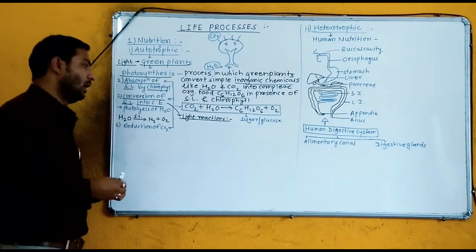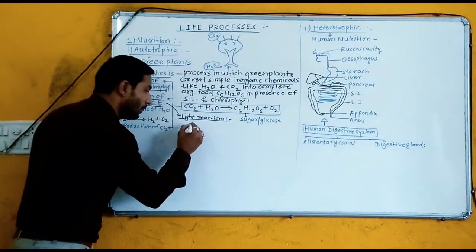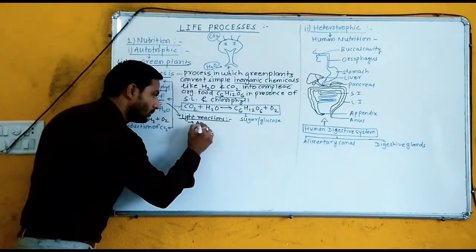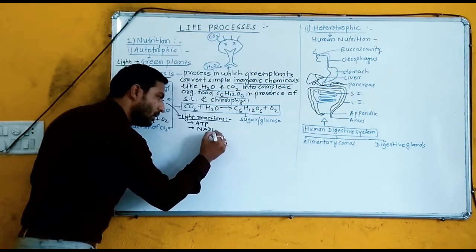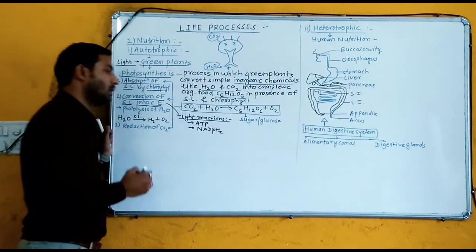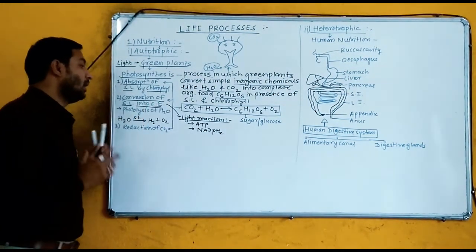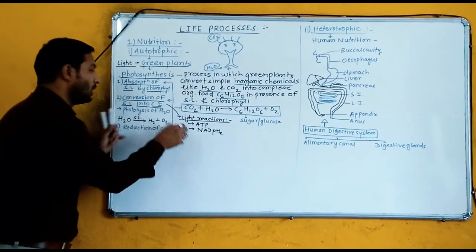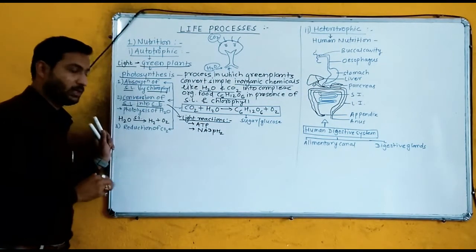During this light reaction, chemical energy is formed in the form of ATP and NADPH2. ATP and NADPH2 are considered chemical energy, and this is the light reaction or light dependent reaction in plants.